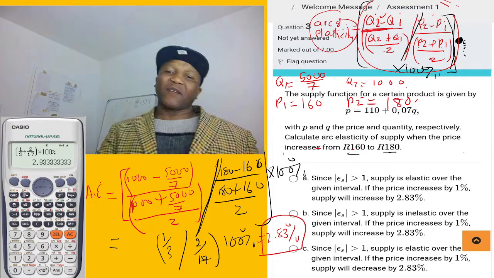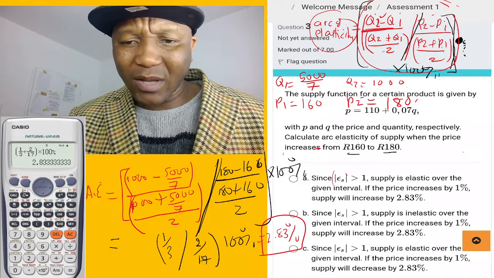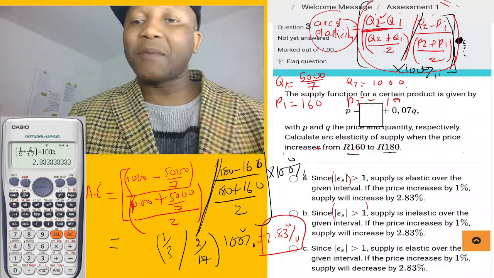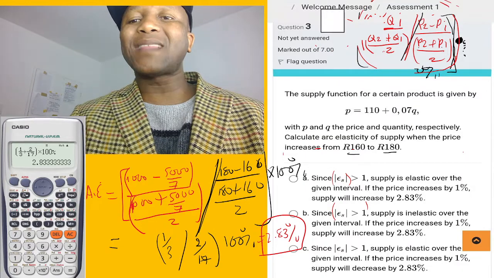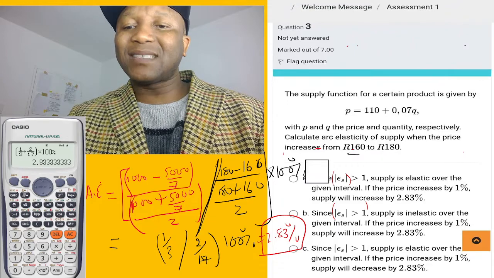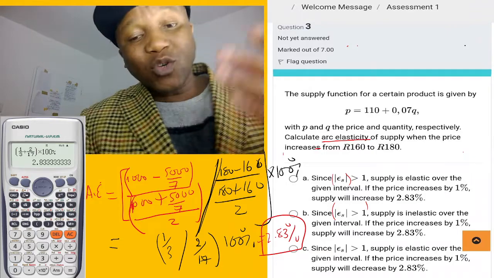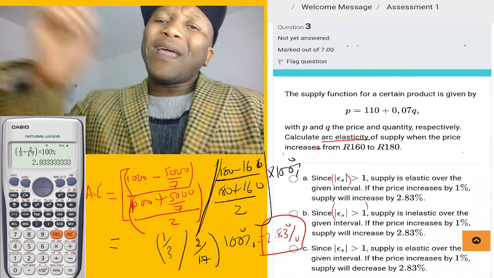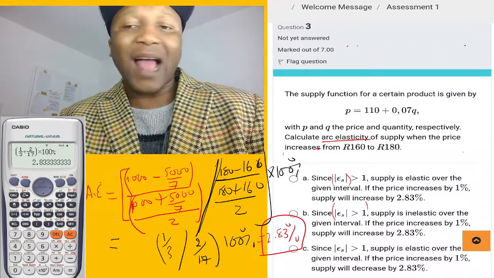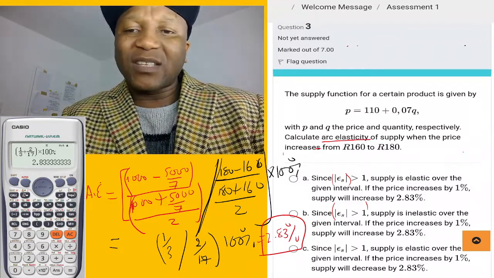Now let me explain something very cool. Our answer is 2.83%. But what does this mean? Let me explain to you something very crucial, so you know why that comes about. Whenever they ask something that has to do with the elasticity, the arc of elasticity, what you got is the arc of elasticity. But we have rules and a method for elasticity. It does not matter whether it's arc or demand elasticity. Whenever you finish getting your elasticity,